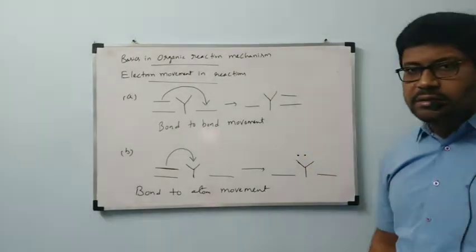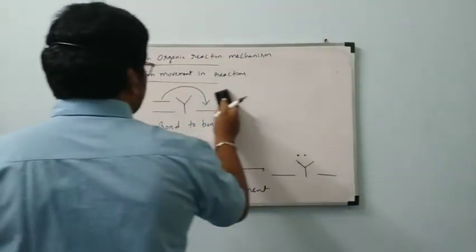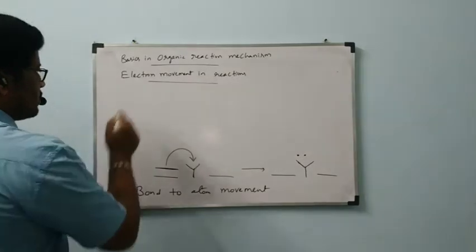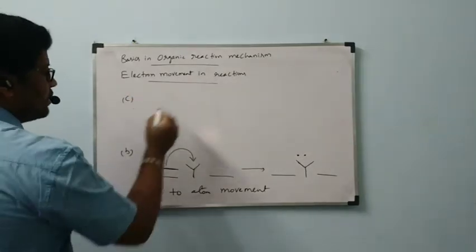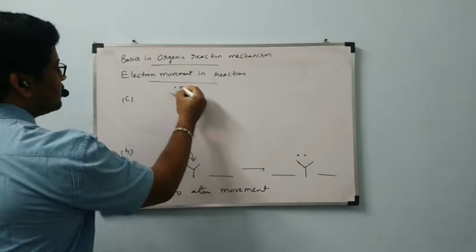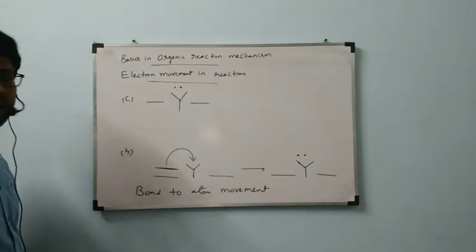Okay, third possibility. See, Y already has an electron pair.